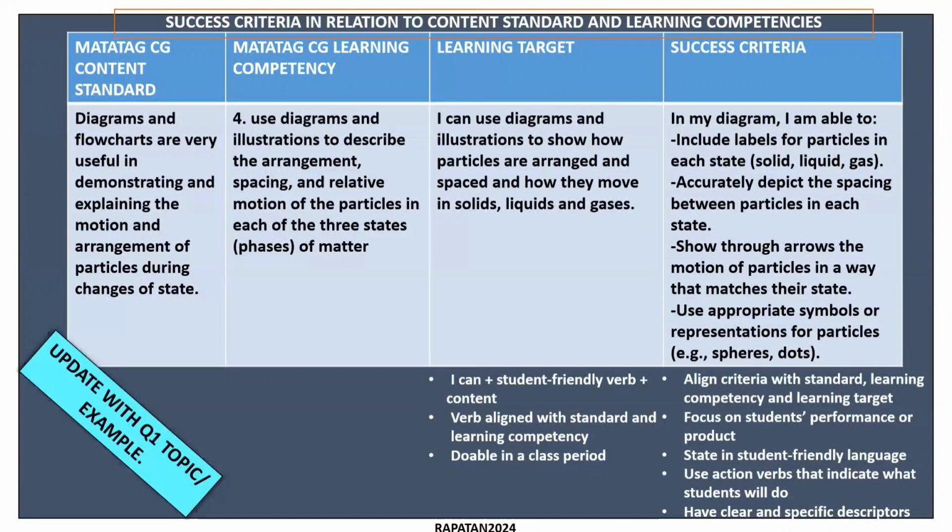Because it's very evident under success criteria that the students were able to achieve the learning target through the observable product, like the labels included for particles, the accurate depiction of the spacing between the particles in each state, the showing through arrows of the motion of particles, and also the use of appropriate symbols or representations.